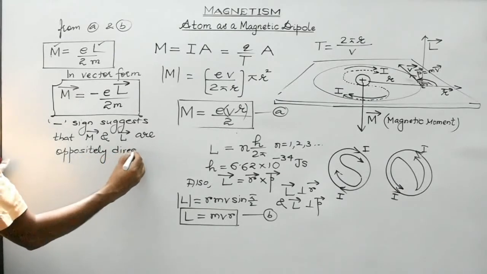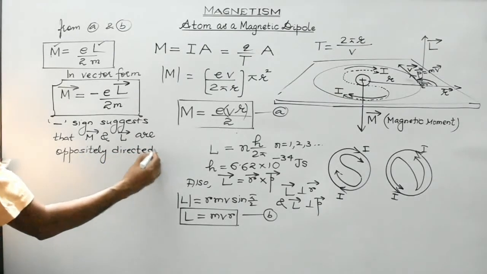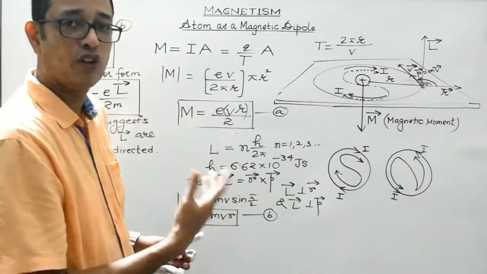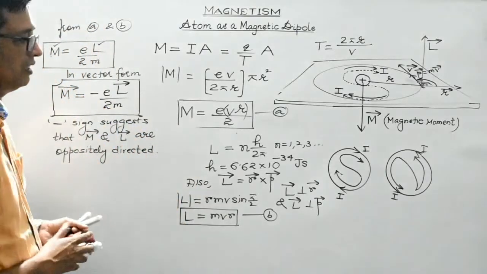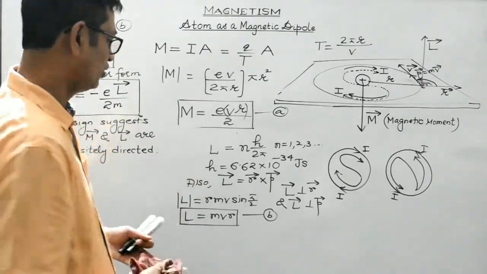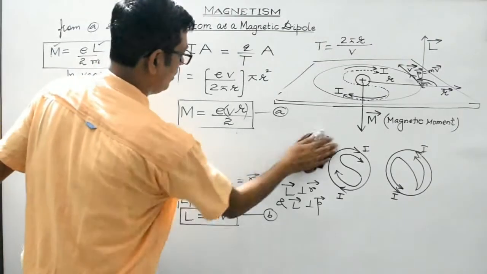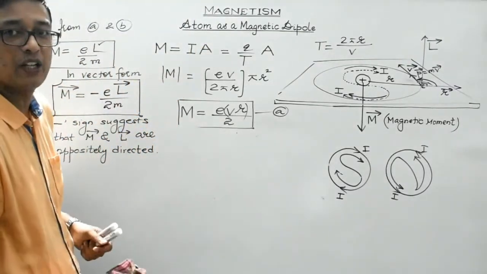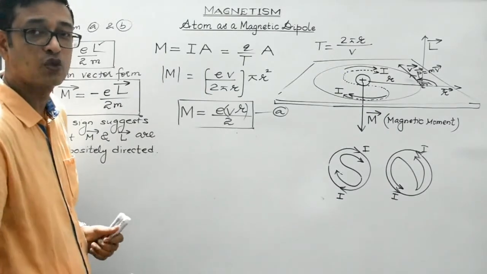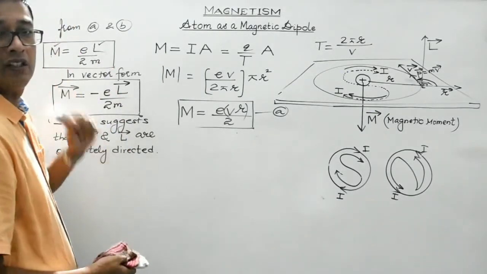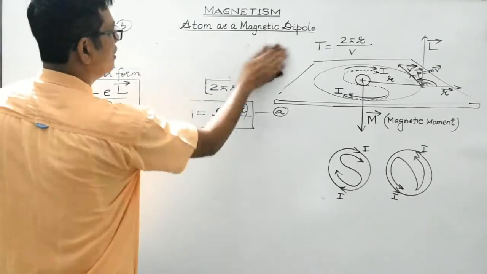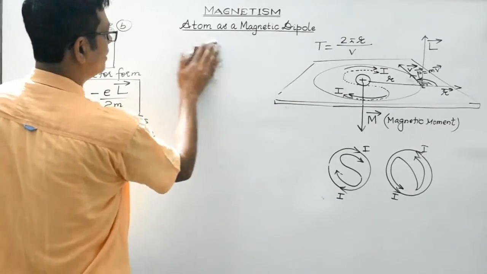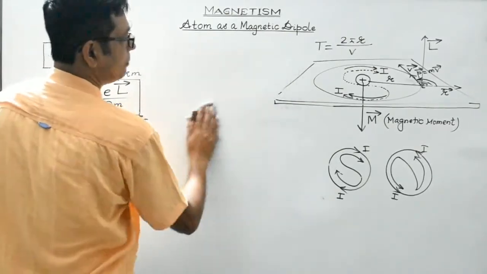That is, the angle between the m vector and the L vector is 180 degrees. Clear, students? Still, there is one more expression for the magnetic moment in terms of Planck's constant. So let's try to do that. We can substitute the value of L as nh by 2 pi, which we obtained from Bohr's quantization condition, in this particular statement. So let's find the other expression for the magnetic moment in terms of Planck's constant.